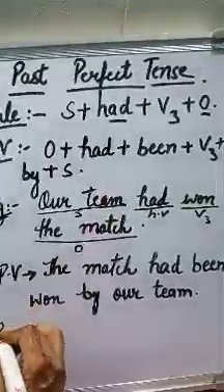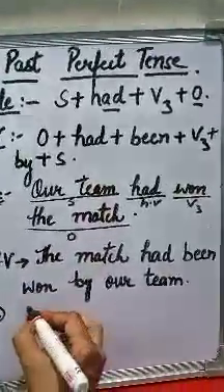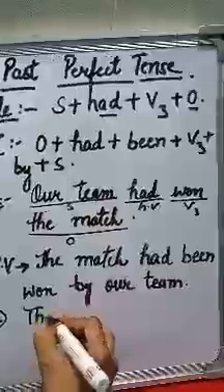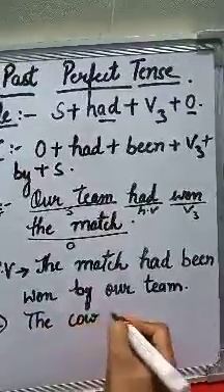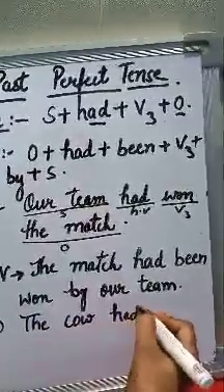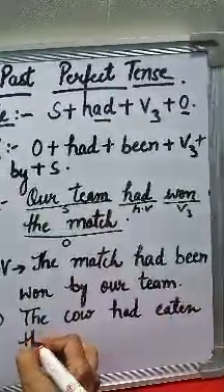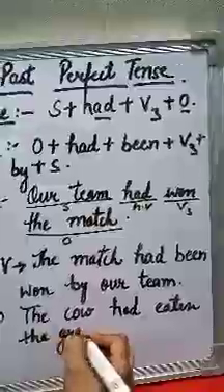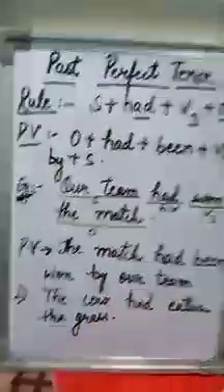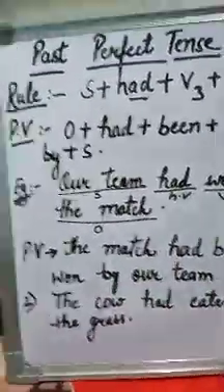One more example is the cow had eaten the grass. The cow had eaten the grass.